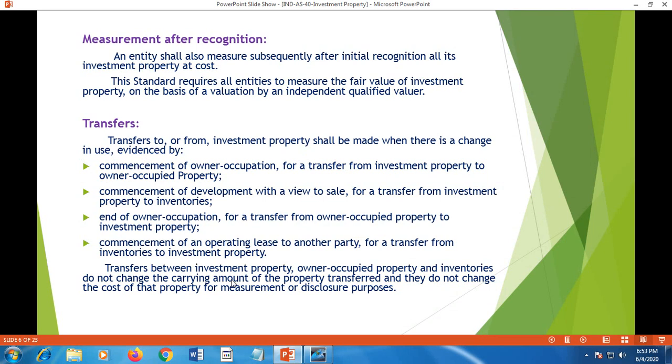Transfers. The properties are classified actually under three heads: investment property, owner occupied property and inventories.